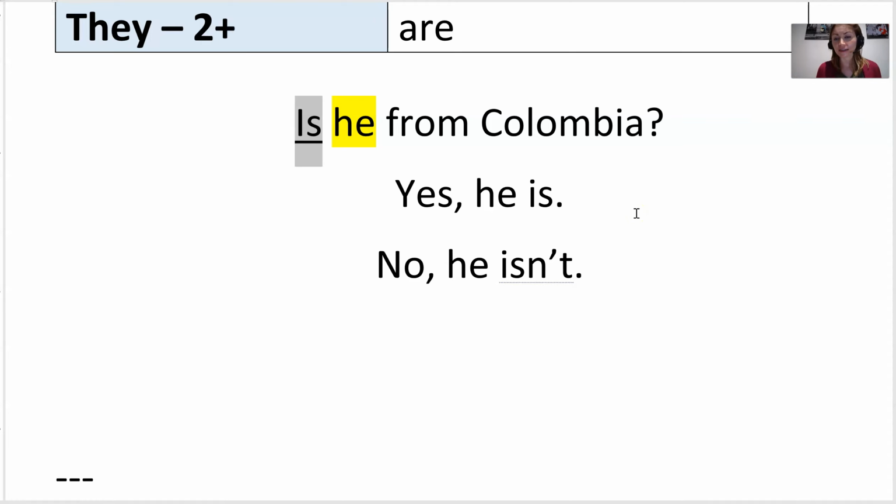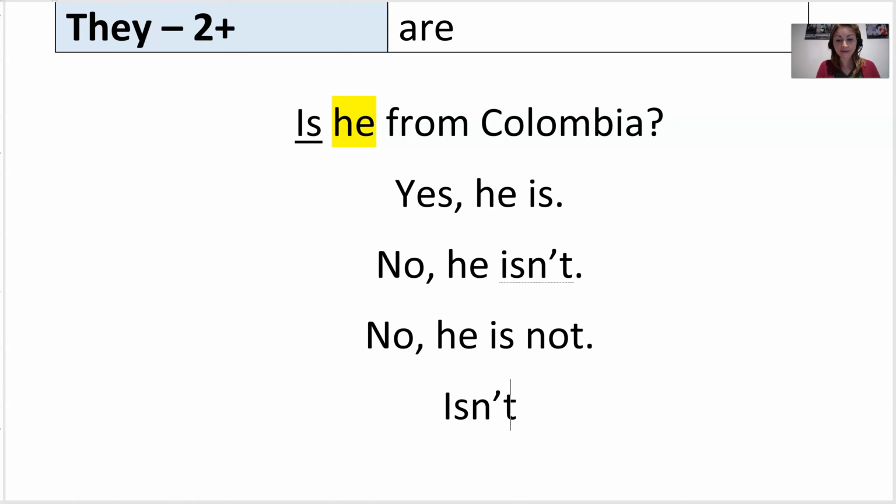I cannot say, is he from Colombia? Brazil? No, that's not correct. I need to answer the question with a yes or a no. On this second one with the negative, when I say no, he isn't, that's a contraction. So it's okay to say no, he is not. That's okay. Isn't is the same as is not.